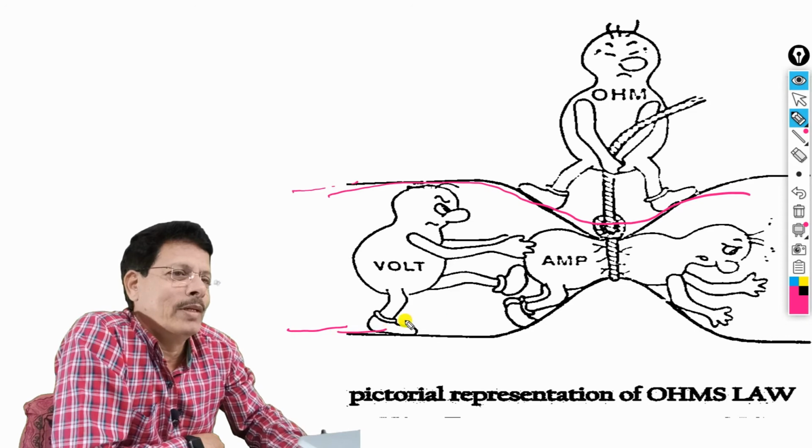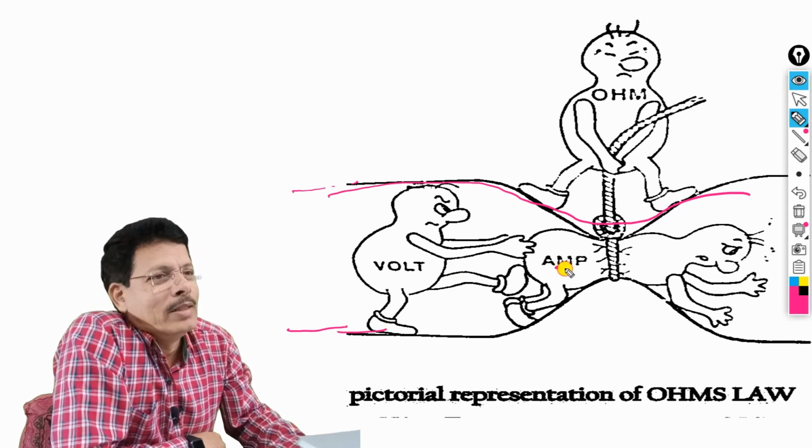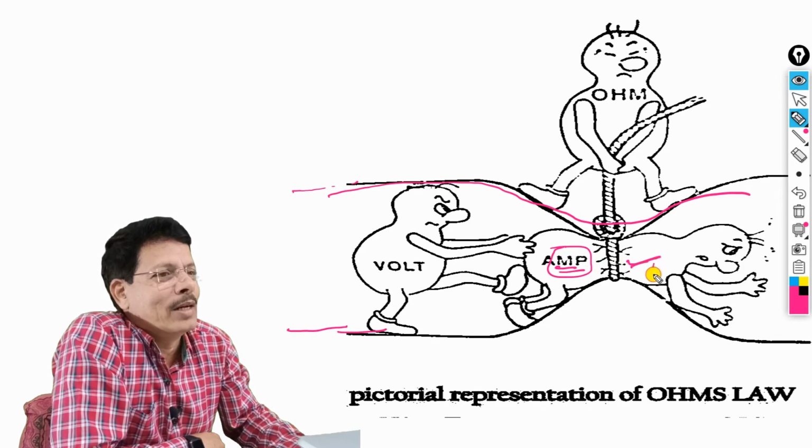This is the pipe, right? And this is the current. This fellow represents the ampere, that means this is the current, right?